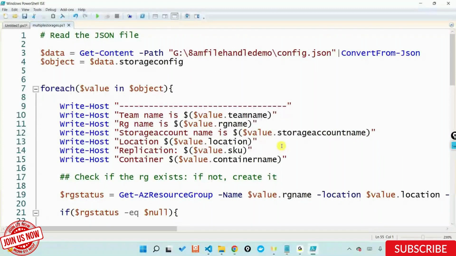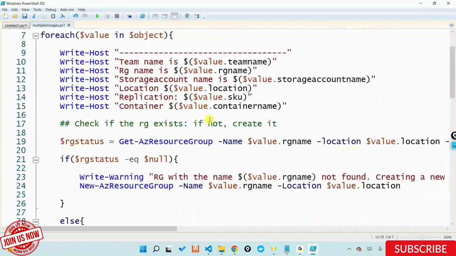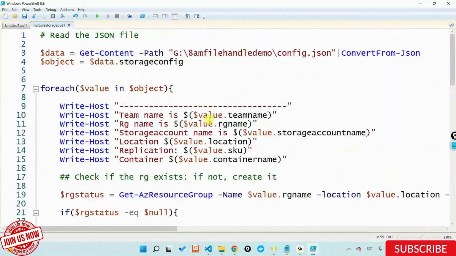So there is no direct option like creating the new one without checking the previous one? As in, is this the direct option to create the new one? Because if you say there is no direct option, then my first question is whether the older one already exists. Let's say today you run and the older one is there, tomorrow you run and the older one is not there, then what? So that's the reason I need to check whether that particular object exists and then go ahead and create it. Yes, I need to check each and every object, see whether the property is already there in the Azure portal, and if not, then go ahead and create it.